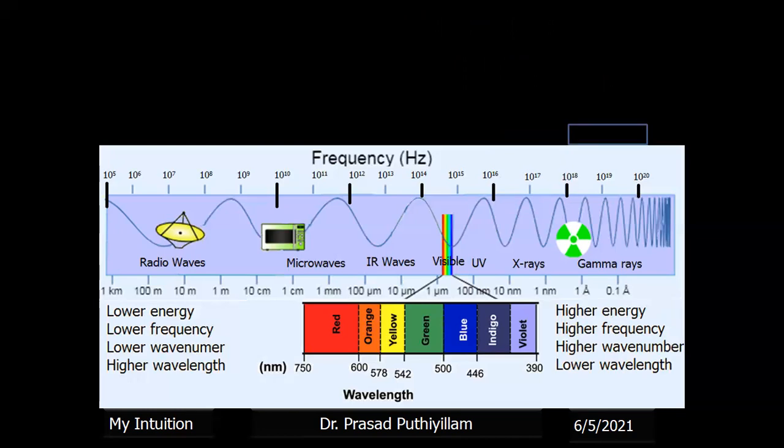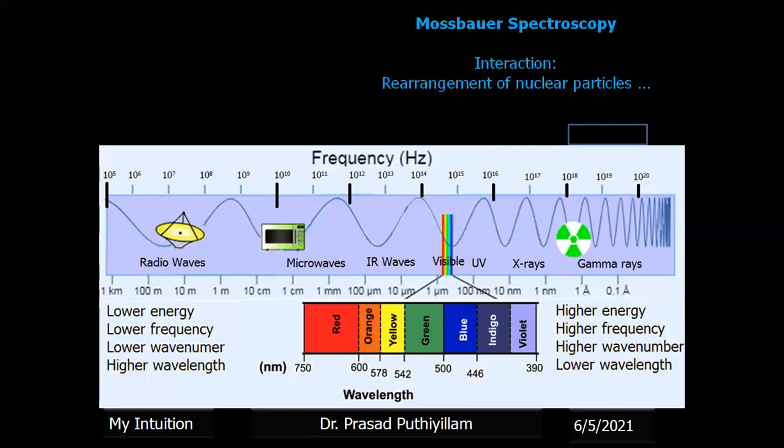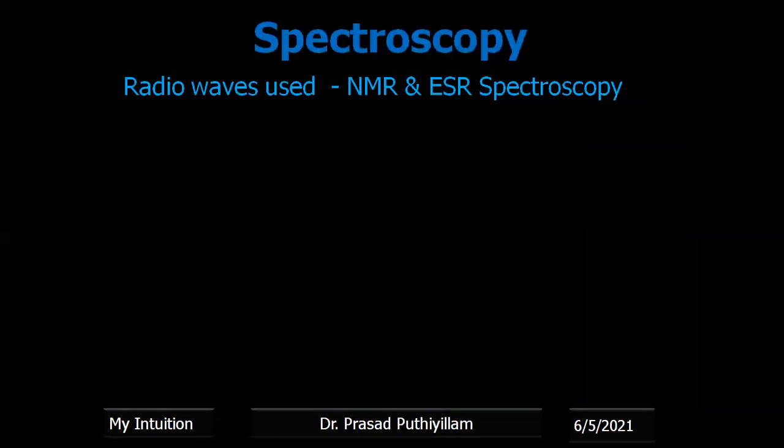Now the last set in this given set of electromagnetic radiation is gamma rays, 10 to the power 18 to 10 to the power 20, having even higher energy. Therefore, with that high energy, it can even interact with the nuclear particles, the nucleus itself, with changes happening to an atom. The nucleus of an atom itself rearranges. That can be studied, which we call Mossbauer spectroscopy. So these are some of the spectroscopic techniques I explained in electromagnetic radiation. There are many other spectroscopy techniques which we'll discuss one by one in coming classes.